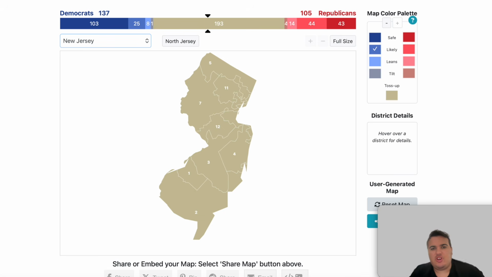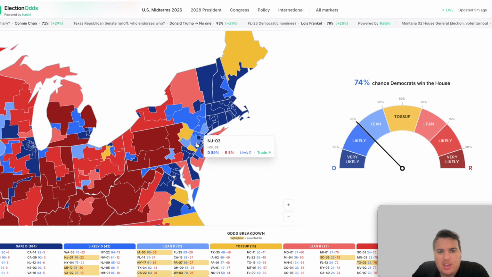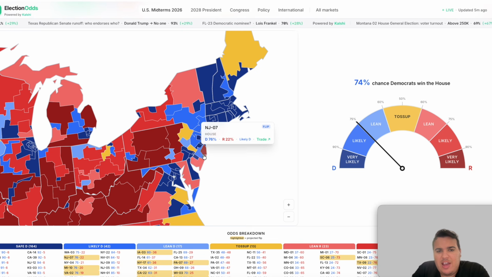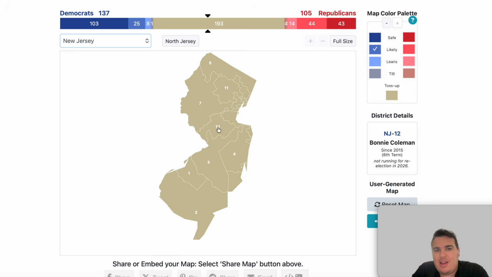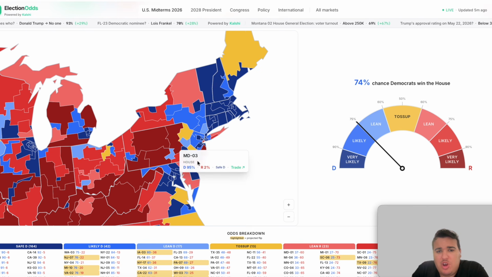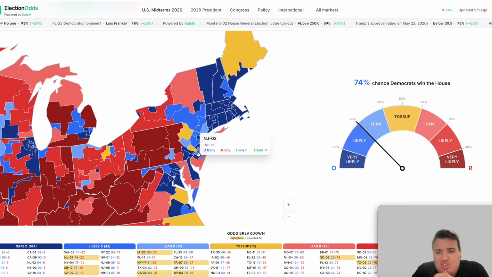Next, the state of New Jersey. New Jersey is going to be interesting because I do believe they have a battleground district here in the 7th district that is currently held by Representative Tom Kean, the Republican, but it is listed as likely Democrat as a flip. Obviously, Tom Kean's going through some health stuff right now, and sort of nobody knows where he is. It's an interesting story that's developing there.